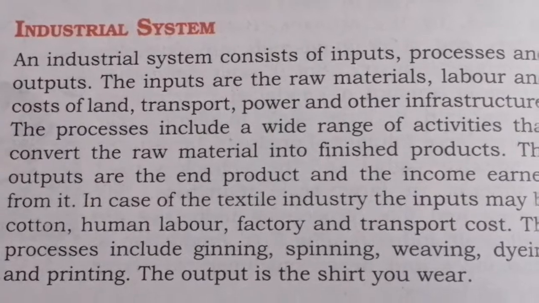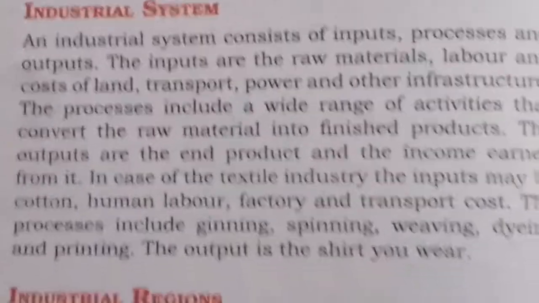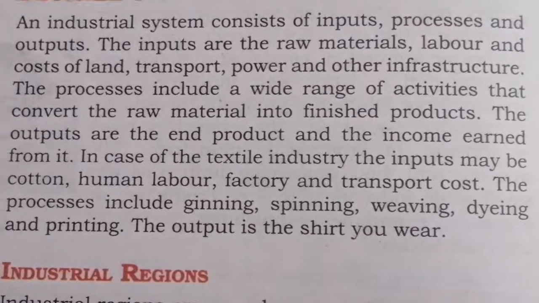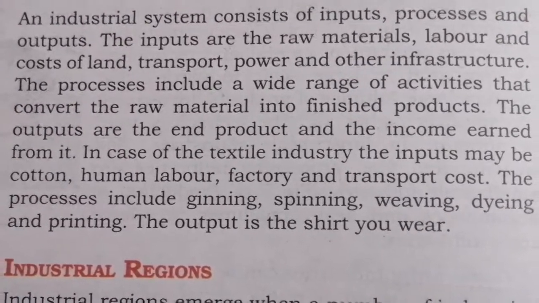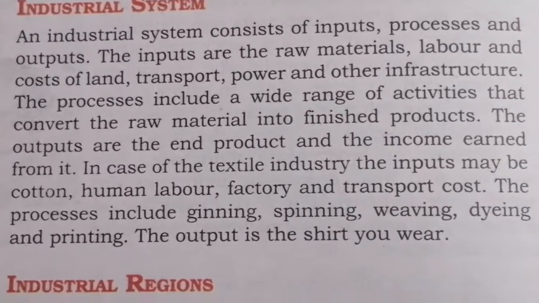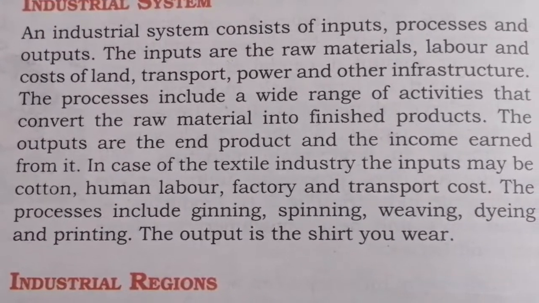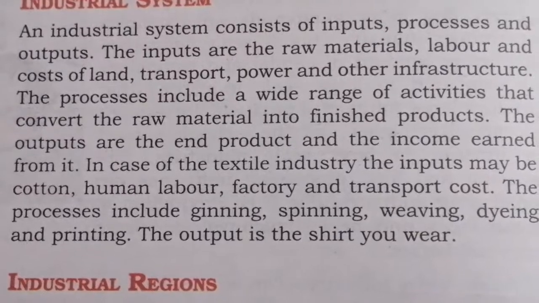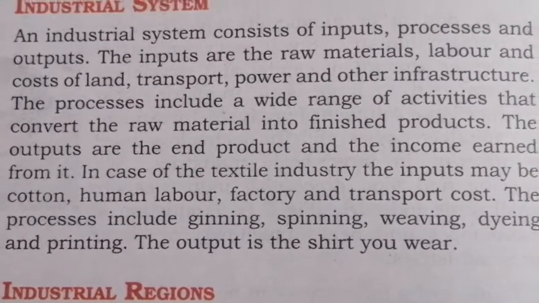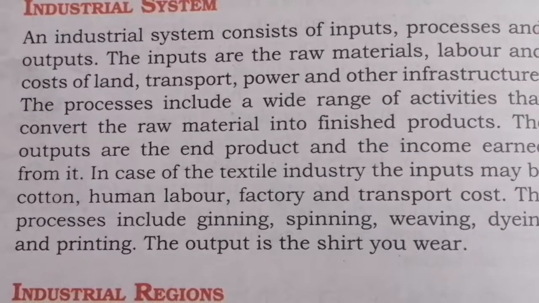So in case of the textile industry, the inputs may be what? Cotton, human labor, factory and transport cost. The process will include ginning, spinning, weaving, dyeing and printing. So after doing all this process on your raw material, what do you get? The output. The output is the shirt you wear.